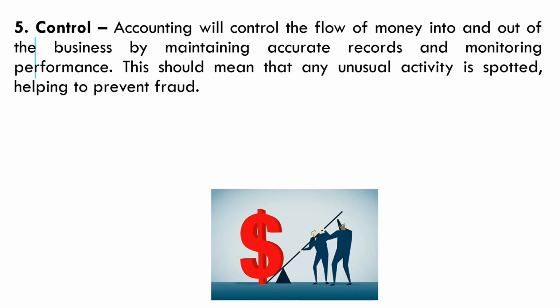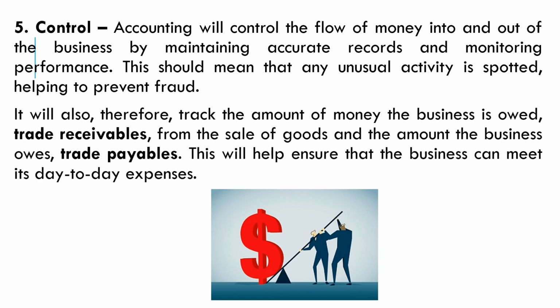Number 5, so the last purpose of accounting, control. Accounting will control the flow of money into and out of the business by maintaining accurate records and monitoring performance. Now this should mean that any unusual activity is spotted, helping to prevent fraud and to have a look at any anomalies in the data. It will also therefore track the amount of money the business is owed. So for example, trade receivables from the sale of goods and the amount the business owes, which is called trade